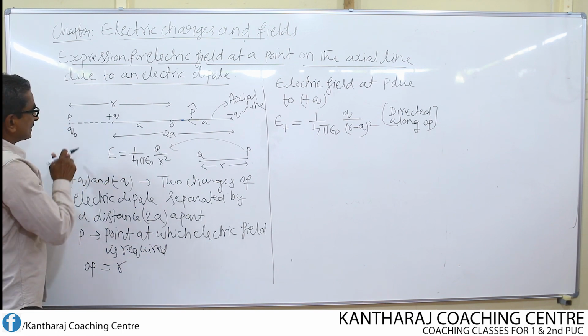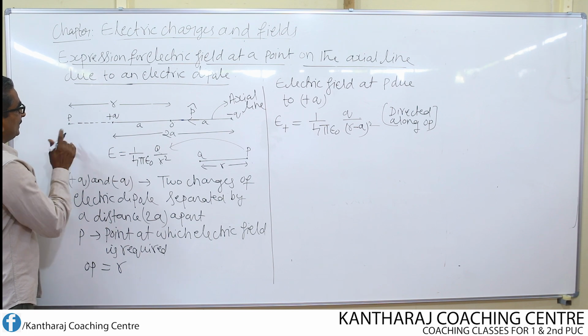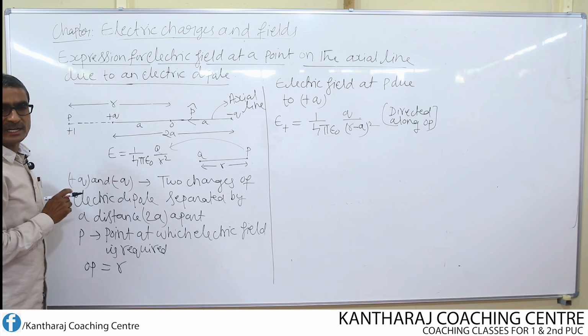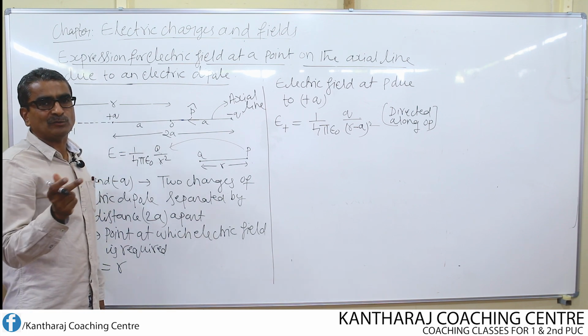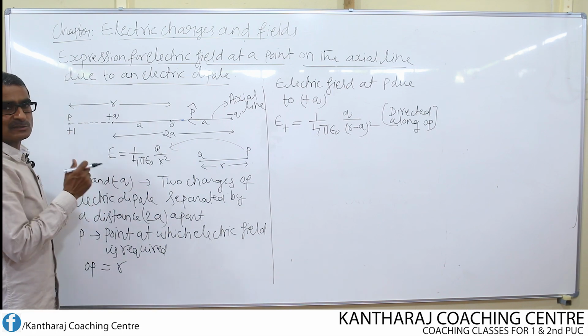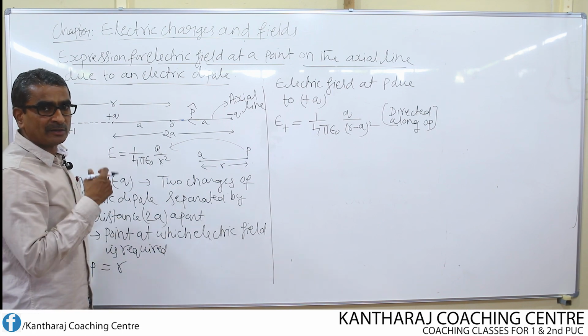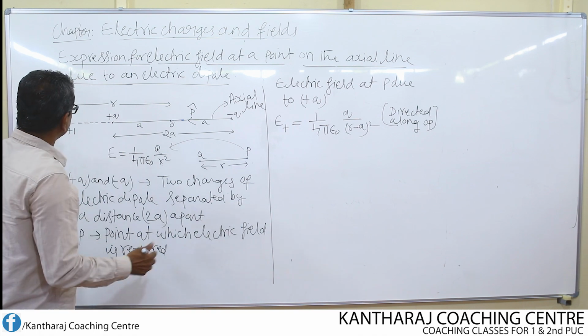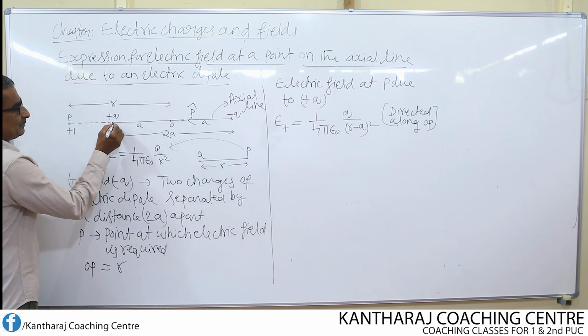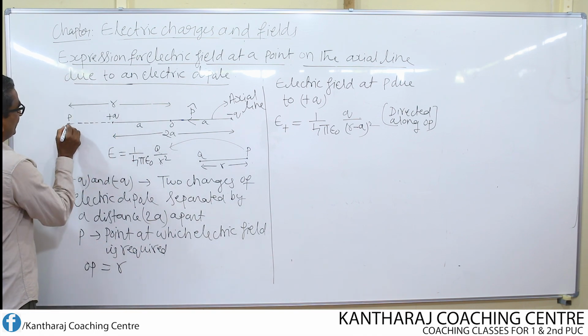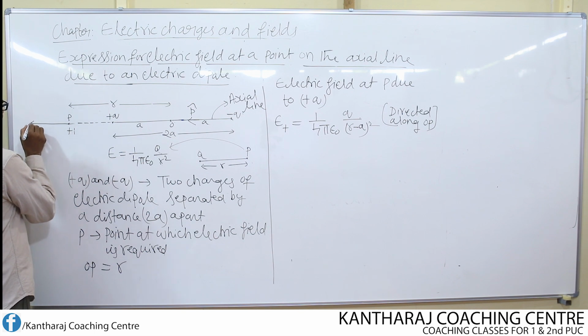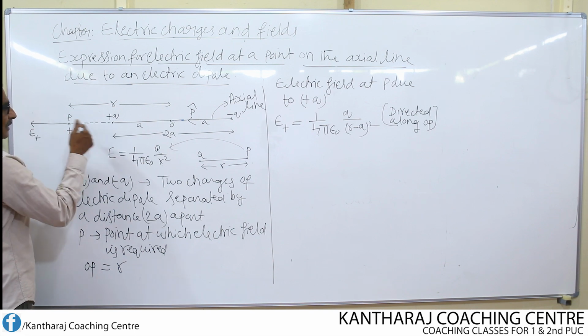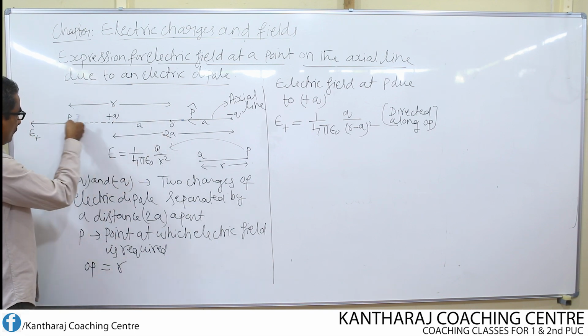Instead of writing q0, I write this as +1, because the value of q0 is equal to 1 coulomb of positive charge, which is known as test charge or unit positive charge. This test charge from this positive charge undergoes repulsion. As a result of this, it moves like this. Therefore, this is nothing but the direction of electric field due to positive charge, which is along OP.